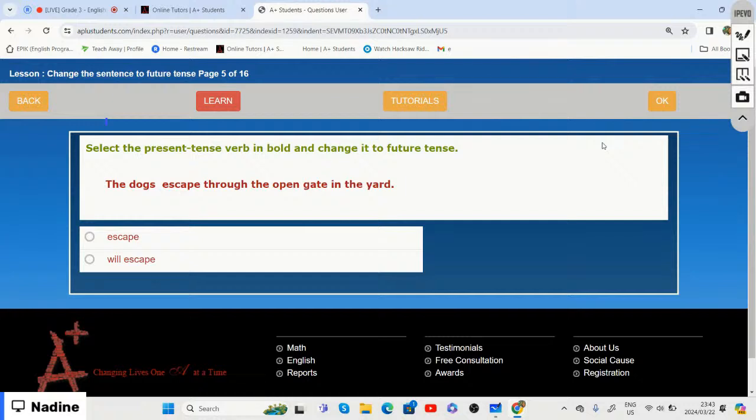It says the dogs escape through the open gate in the yard, right? So if we were to change that sentence to the future tense, are we going to say the dogs escape, which is option one, through the open gate in the yard? Or do we say option two, the dogs will escape through the open gate in the yard?